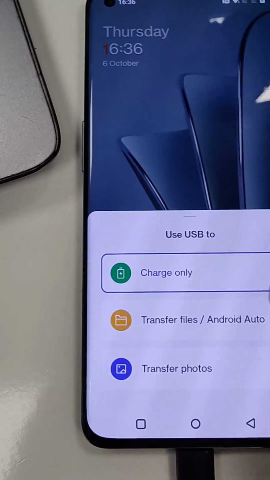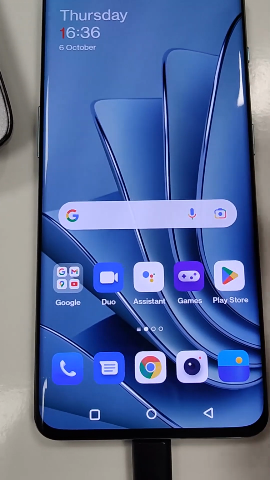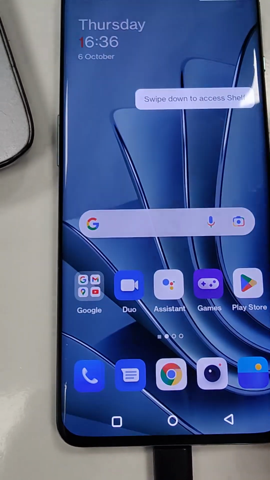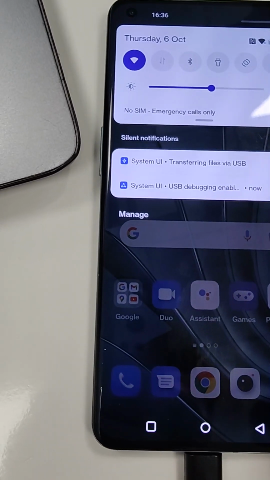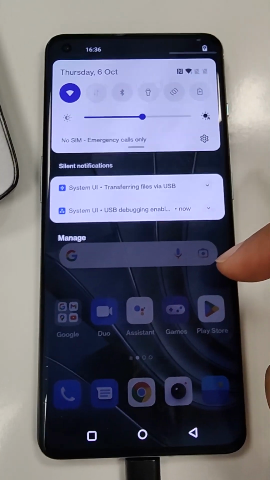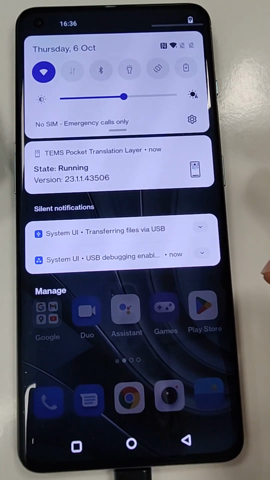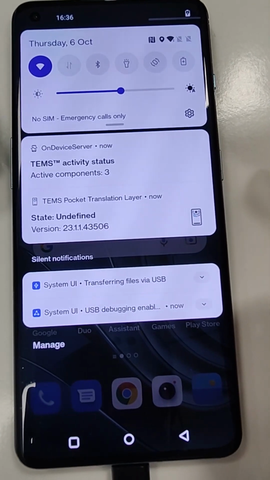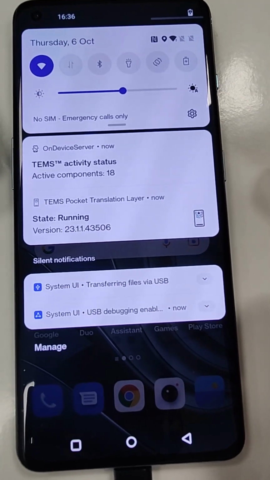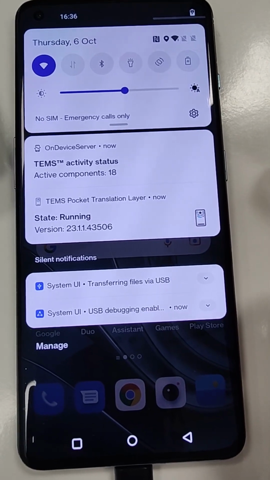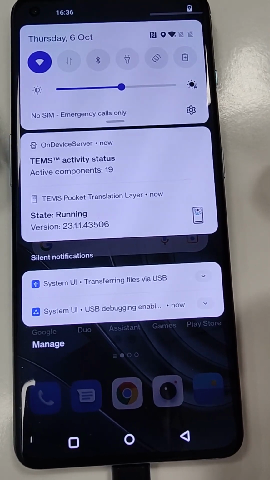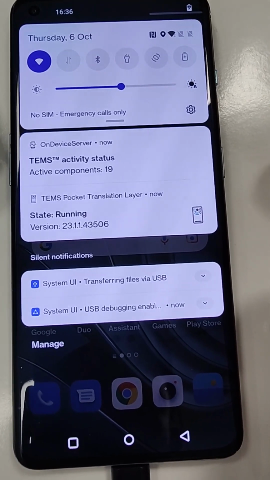Device reboots. We have to wait some time. You can see now active components are 19.